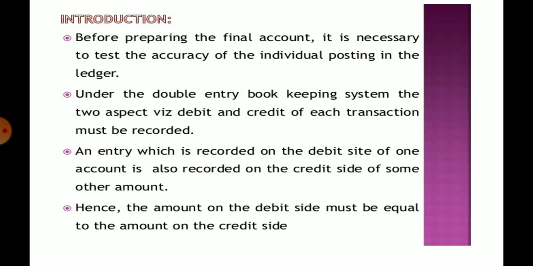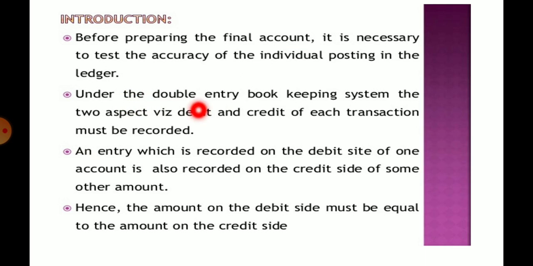Before preparing the final accounts, it is necessary to test the accuracy of individual postings in the ledger. We prepare final accounts to know the gross profit and net profit of the organization, as you studied in the first chapter of accountancy, that we prepare all the accounts to know the ultimate balance of the organization. But before it we have to prepare the ledger, as you have prepared in the previous chapter.